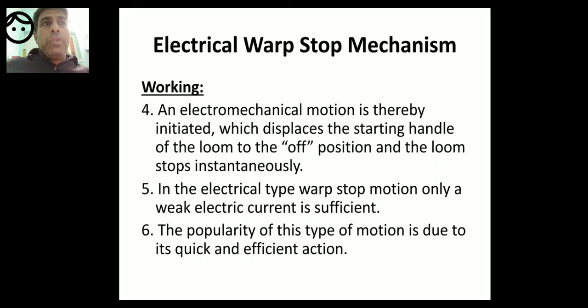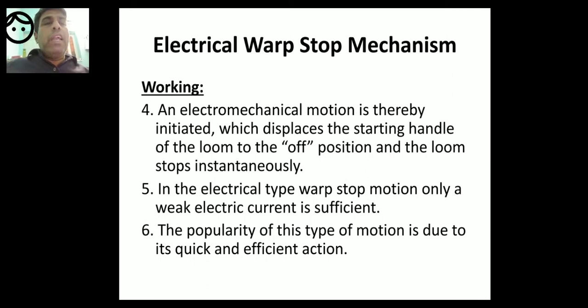The electrical warp stop motion we have studied is the Carver type electrical stop motion. Here we have not seen any drop wires, but maybe in some other electrical warp stop motions they are used. So this electrical warp stop motion mechanism is known as Carver type.